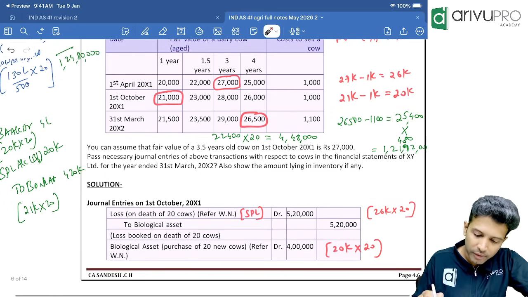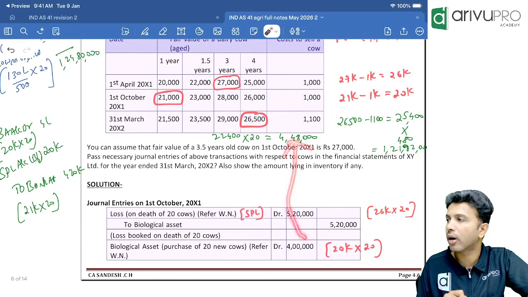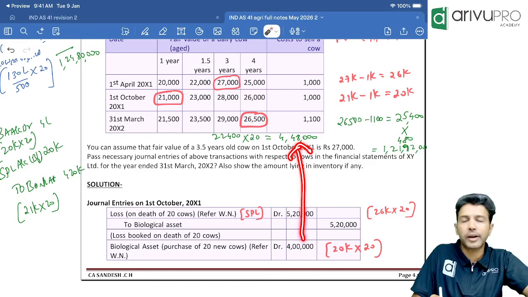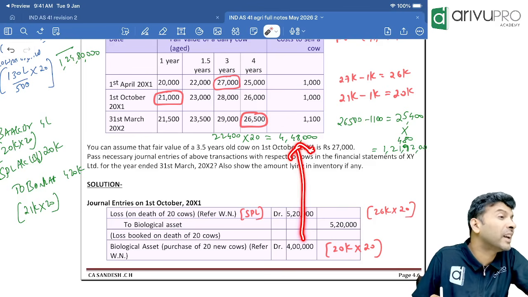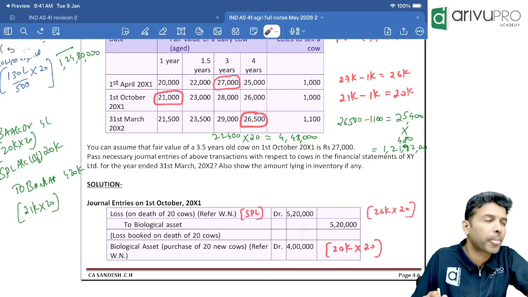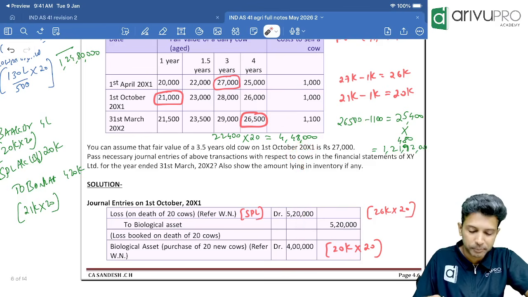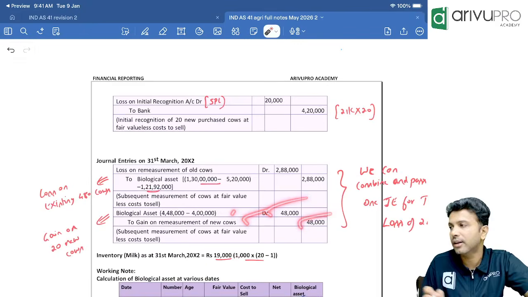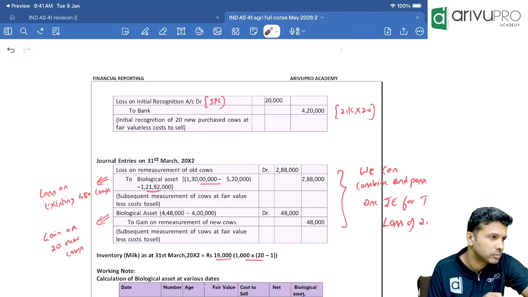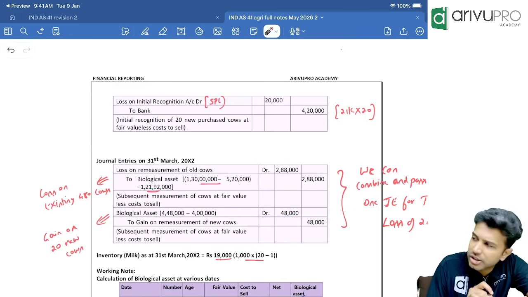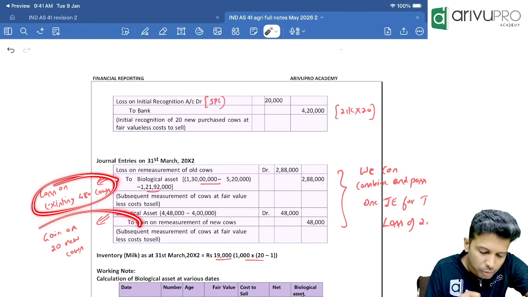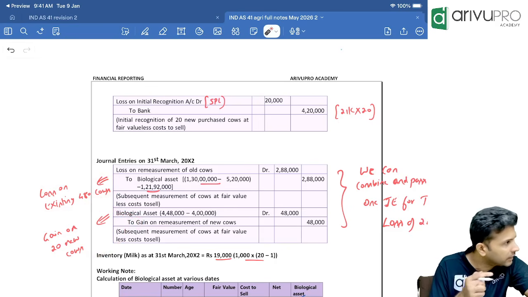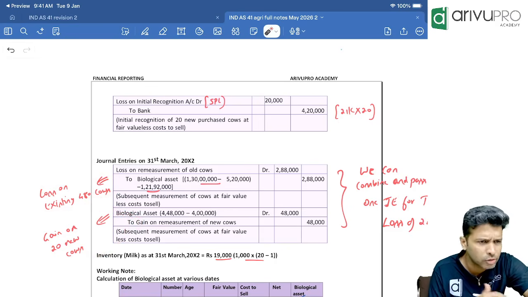So that means now what do we have to do? From 4 lakh we have to bring it to 4,48,000. From 4 lakh to 4,48,000 means fair value loss or fair value gain? Fair value gain. How much gain? 48,000. Tell me the entry. Biological assets 48,000 to SPL, fair value gain 48,000. Done. So they have passed the journal entry for existing cows and new cows separately. If you want, you can also combine and calculate the total gain and pass one entry. That way also you can pass it.